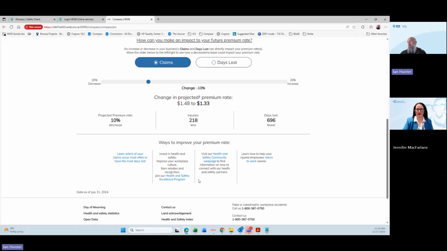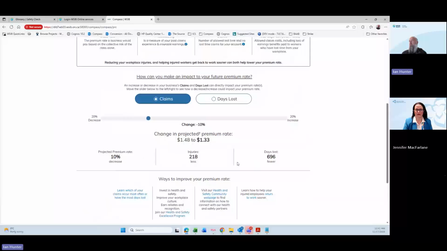We have a link to our health and safety community webpage, where there's a number of different links, internal and external, to access a number of pieces of information to help with that. As well as a link to our return to work page. So again, returning people back to work, helping them get back to work sooner. How can you help with that process, and how can that help you lower your days lost, lower your costs? So just a number of different pieces of information there.